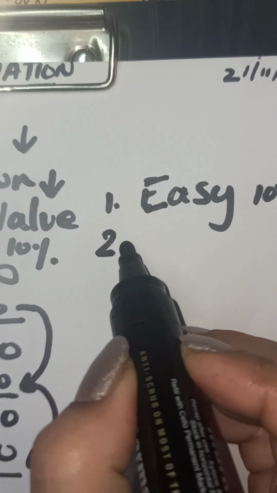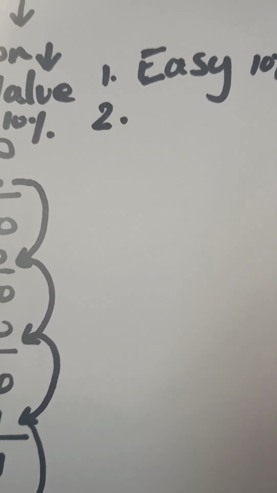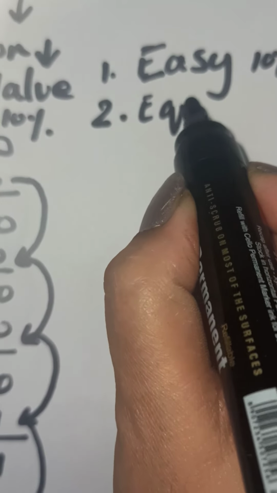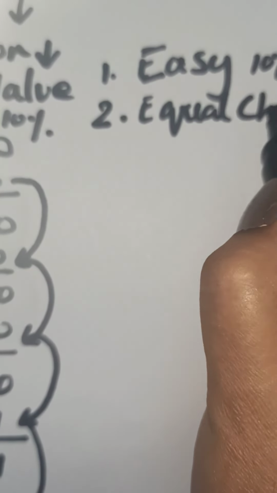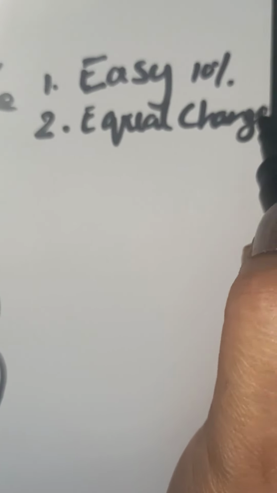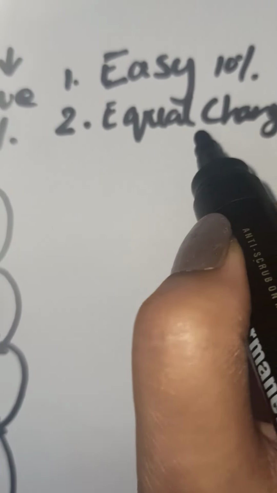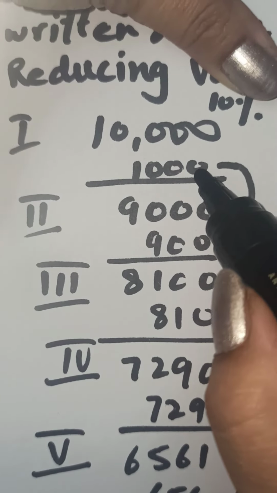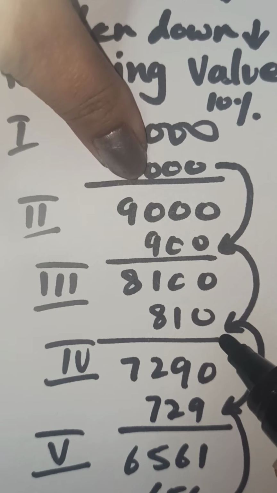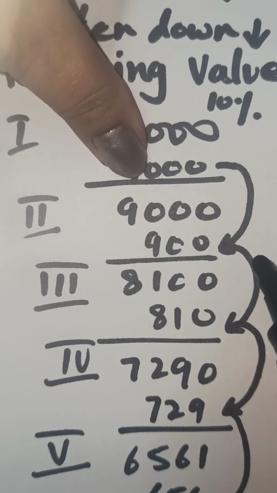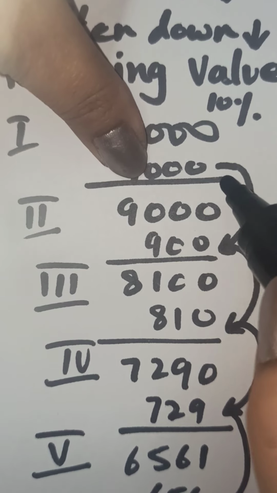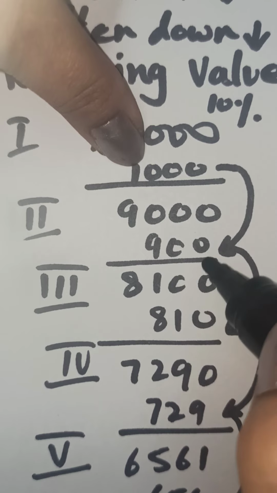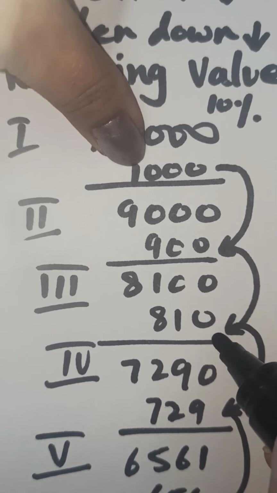The second important merit of charging depreciation according to this method is equal charge against income. Why do I say equal charge? Children, because each year the depreciation is going on reducing. The profit is calculated after this depreciation is deducted from it, and this is also deducted from profit, and this too.